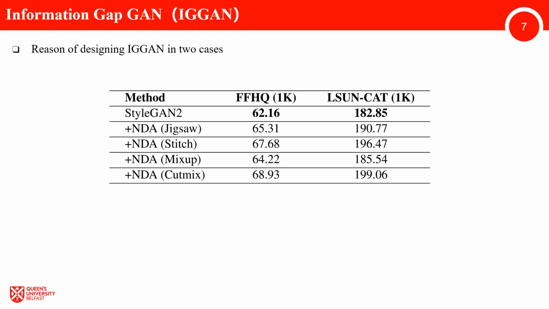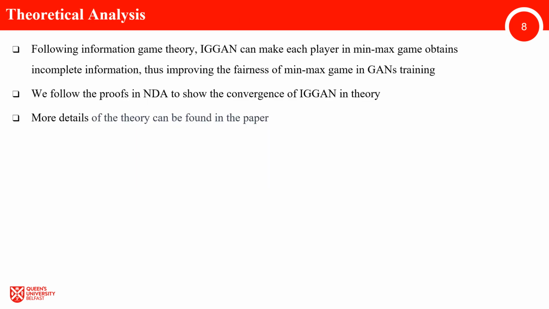The reason for designing IG-GAN in 2 cases is shown in the table. Directly applying NDA in StyleGAN2 achieves worse performance, with higher FID scores on FFHQ and LSUN CAT datasets. This indicates that NDA cannot effectively produce out-of-distribution samples on StyleGAN2. In this case, applying NDA in StyleGAN2 cannot bring the information gap. IG-GAN makes all 3 players in the min-max game obtain incomplete information during the training, effectively improving the fairness of the min-max game in GANs training. Then we follow the proofs of NDA to show the convergence of IG-GAN in theory and demonstrate that the changes in information for each player do not influence IG-GAN in reaching the Nash equilibrium in both cases. More details of the theory can be found in the main paper.